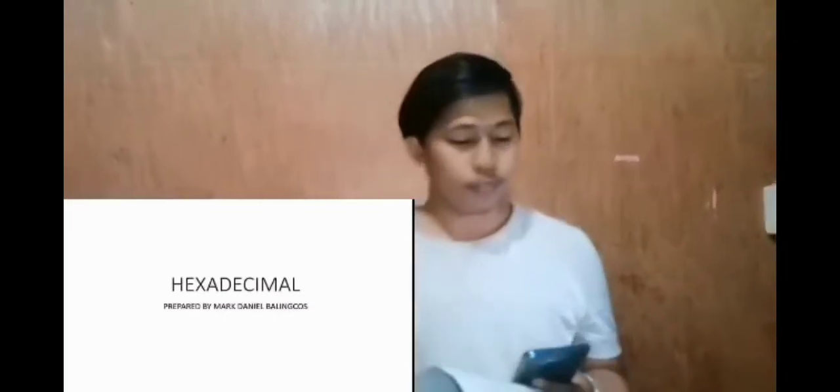So, in today's lesson, we will tackle the hexadecimal number system. In the first slide of our PowerPoint presentation, we have an illustration of two hands, but the difference is it has 16 fingers, and each finger represents a code or a digit.